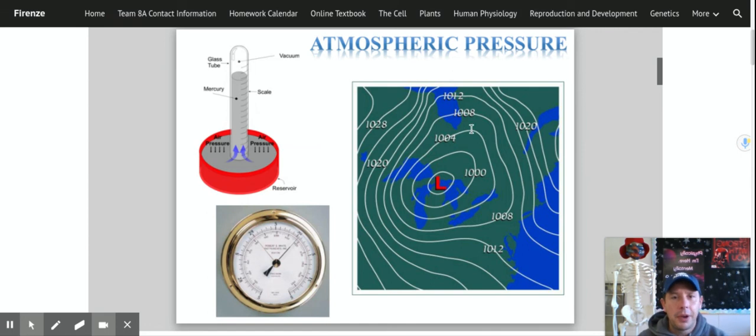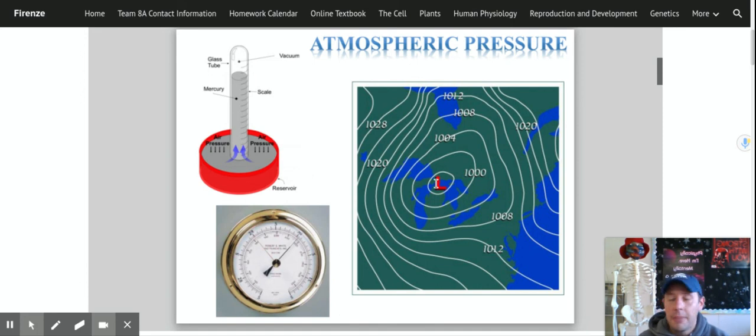This is what I'm talking about when I'm talking about what an isobar looks like. Notice, this should look very familiar. This looks like contour lines on a topographic map. This looks like isotherms on the weather map. This is what's known as isobars. So anything around this area here is going to have a pressure of about 1,000. Here is 1,004. The next one is 1,008, and so on.